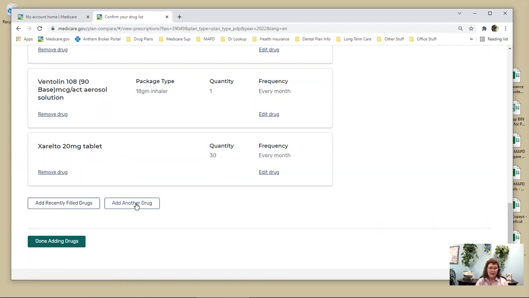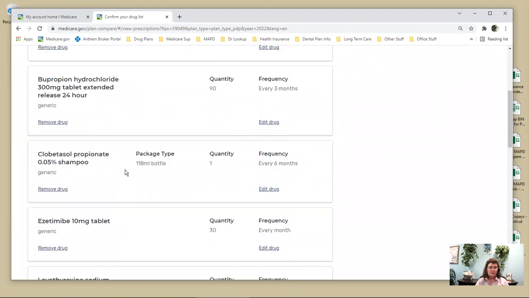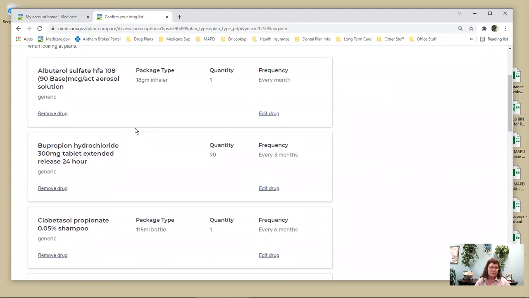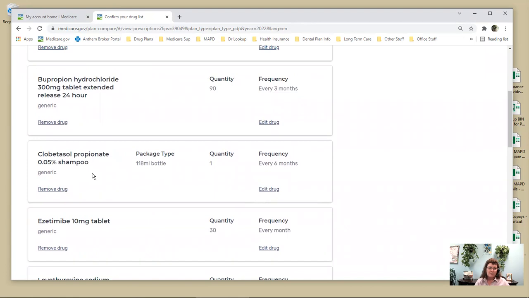Okay, so if we want to add another drug, let me see. So let's talk about these first. First of all, when you add drugs from the list of previously filled drugs, you need to double check the strength, the quantity, and how often you get it filled, because sometimes when things transfer over, things like a shampoo or a lotion might come through with a quantity of 118 because it's 118 milliliters. Well, you don't get a shampoo 118 times a month. I mean, you can't even wash your hair that much.